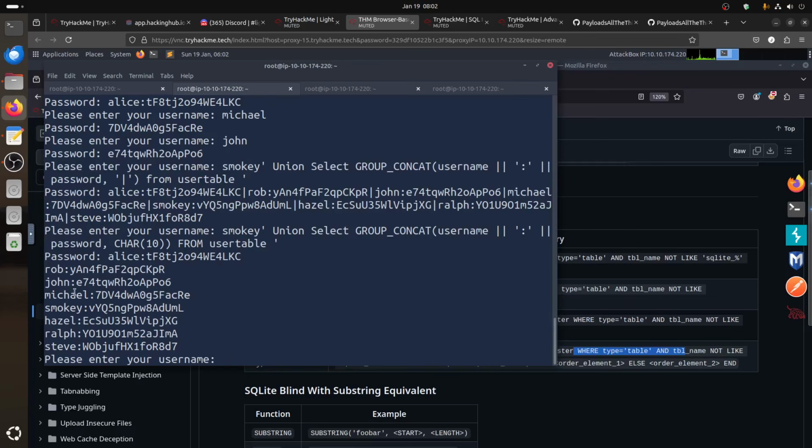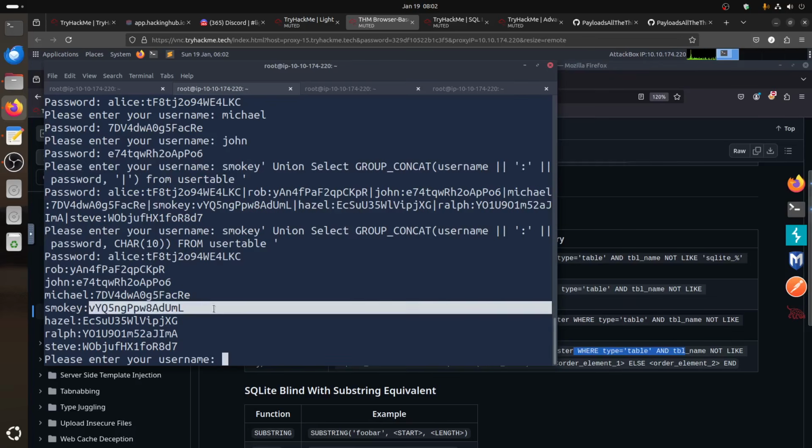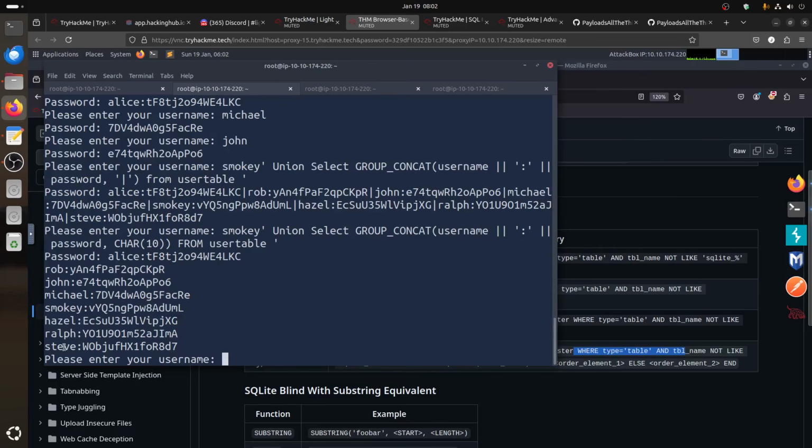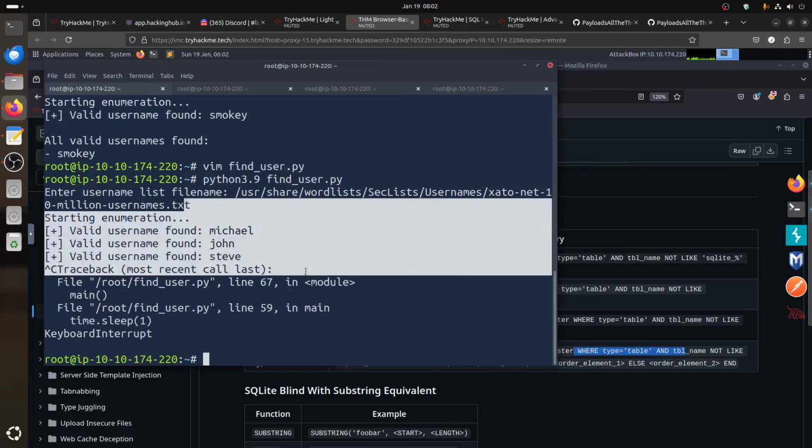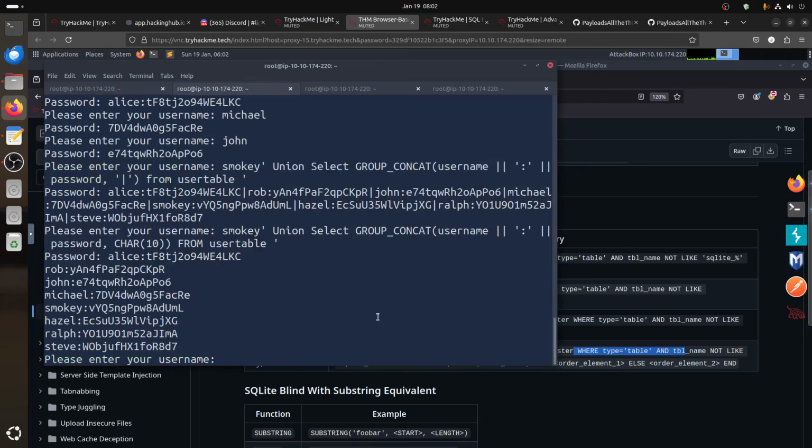Alice, Rob, John, Michael, Smokey. This is our Smokey password. Then here's Rob, here's Steve. So maybe with this script, because this one has millions of usernames, it's a bit long file. Maybe another time, at least we can get these users there.